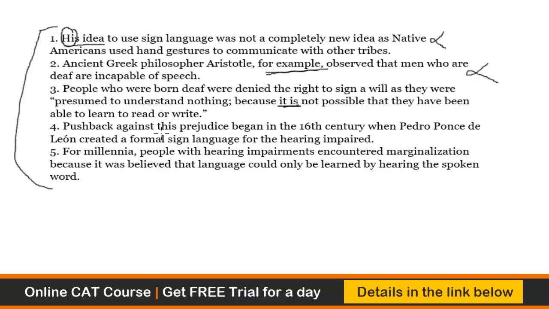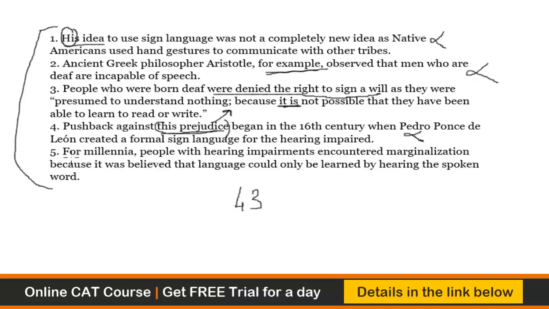Pushback against this prejudice. So we don't know what this prejudice is, so we cannot go ahead. But definitely this prejudice can connect with what is given here. People who were born deaf were denied the right to sign a will. So can we say this denying the right to sign a will can be this prejudice as mentioned in statement 4? So 4 and 3 is likely to be a pair.